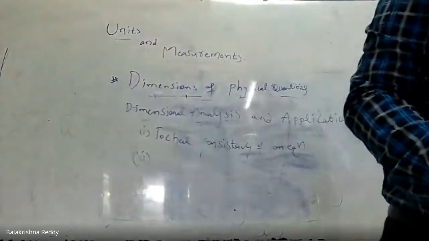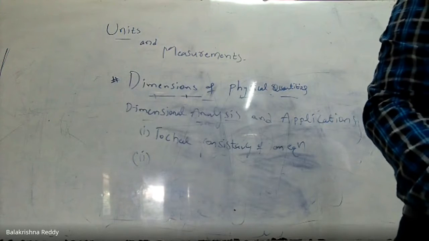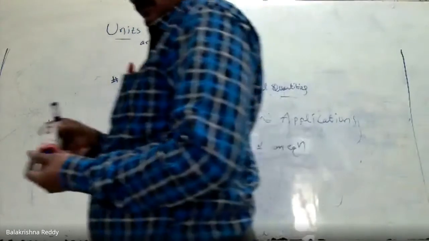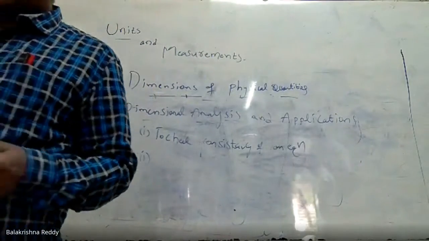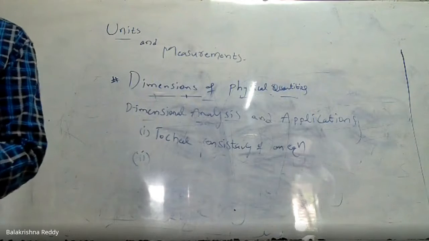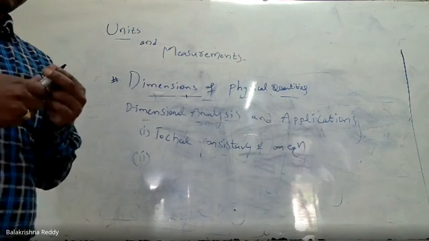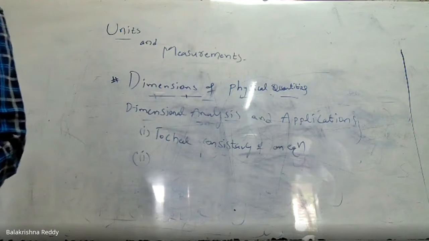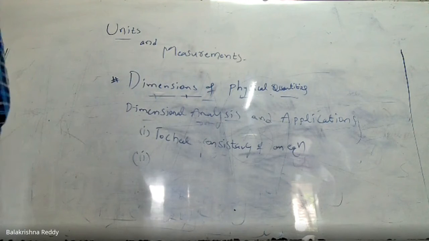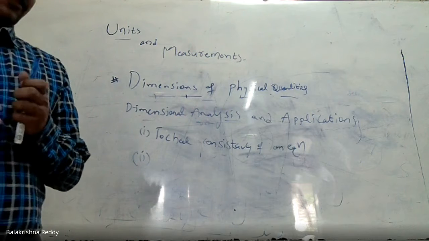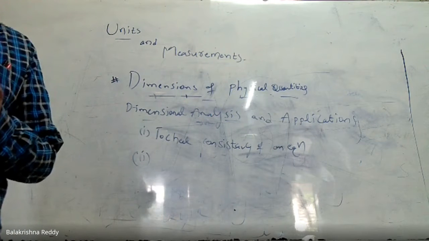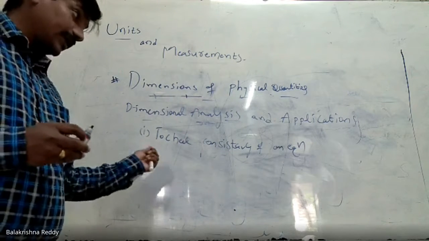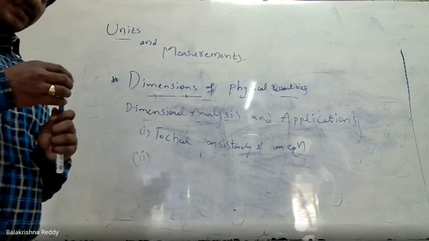How can you check the consistency of an equation? Consistency, in the sense here, you can say correctness of an equation. Sir, why do we need to check the correctness of an equation? When we are deriving any equation in physics, many scientists also obtain many equations theoretically.